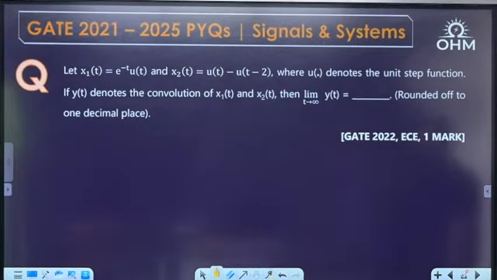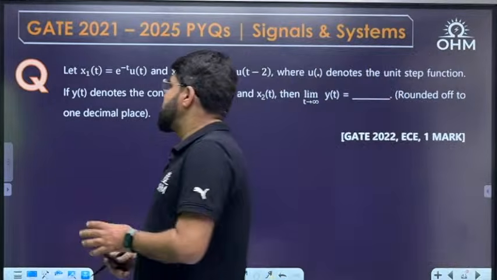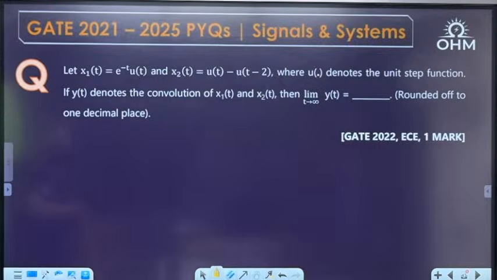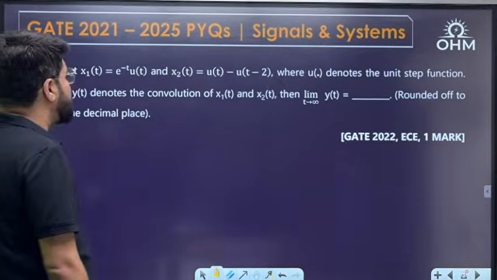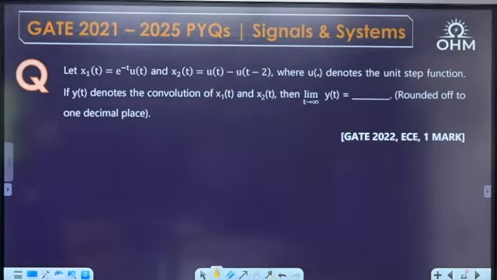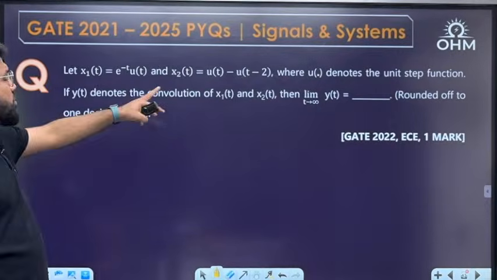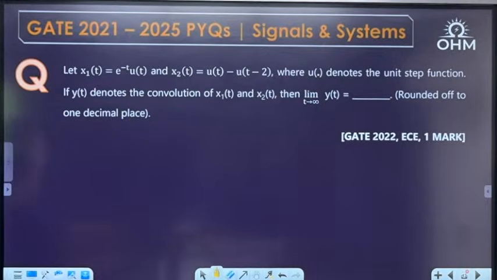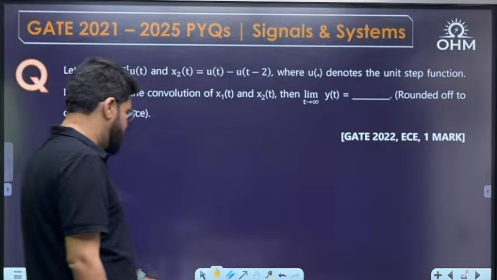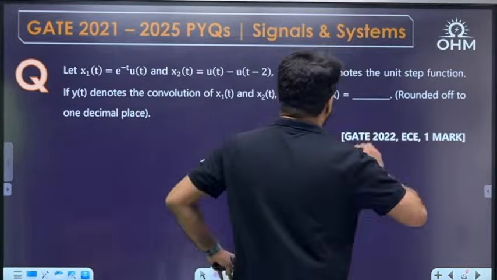Next question. Okay, GATE 22 ECE 1 mark question. Let x1(t) equal e^(-t) u(t) and x2(t) equal u(t-2), where u(.) denotes the unit step function. If y(t) denotes the convolution of x1(t) and x2(t), then limit t tending to infinity y(t) will be how much?